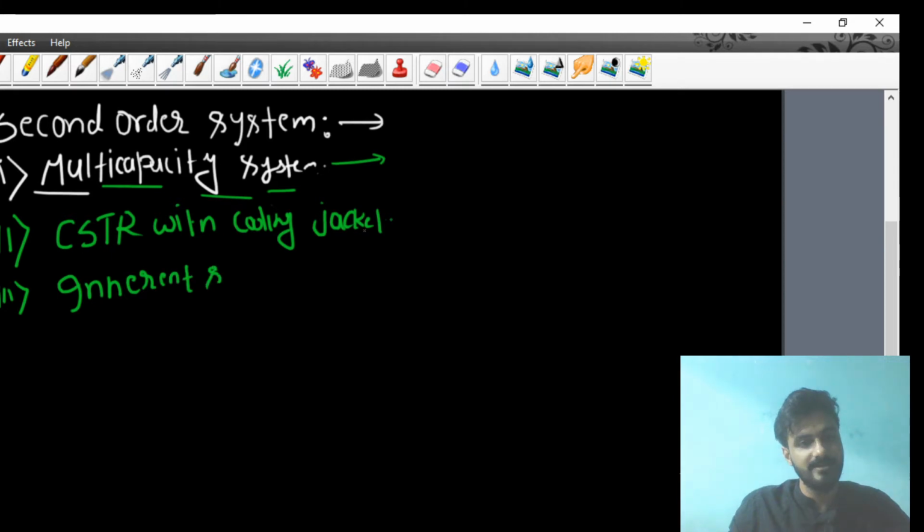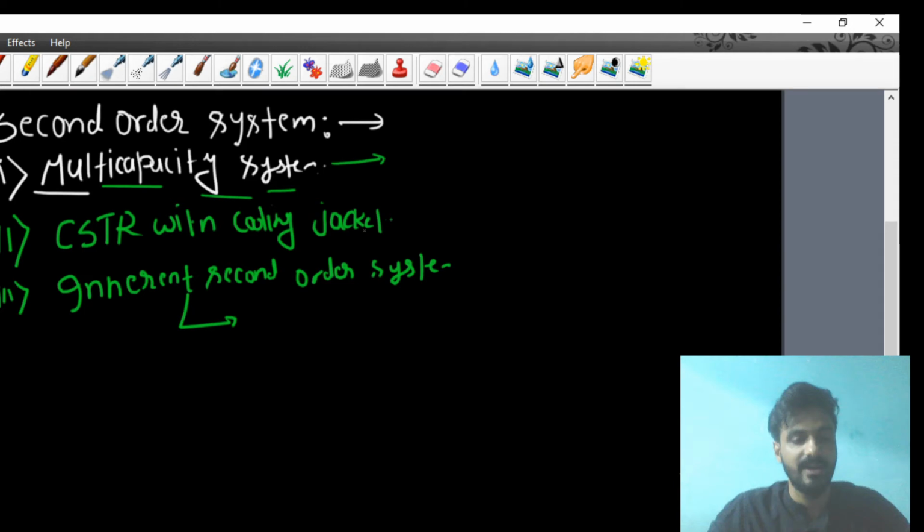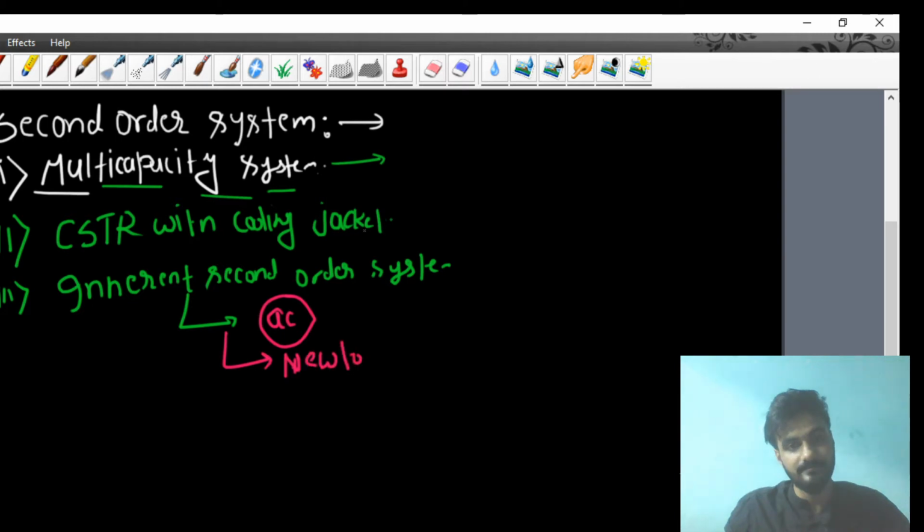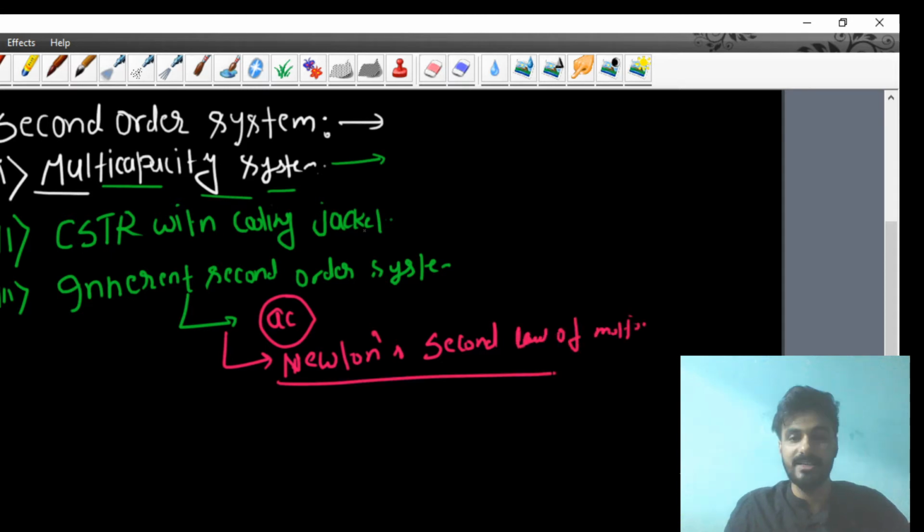Inherently second order system. If you talk about an inherently second order system, then you can define it as a system which involves acceleration and applies Newton's second law of motion. Means there must be an acceleration, and it will satisfy Newton's second law of motion. These types of systems will be called inherently second order systems.